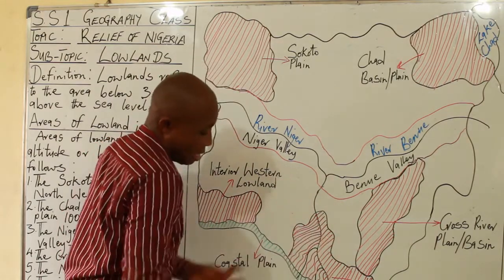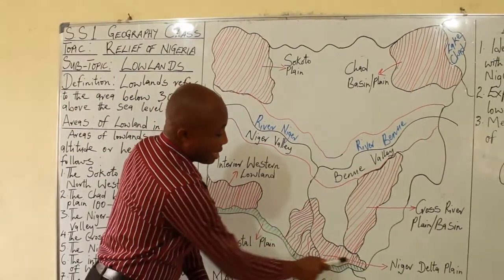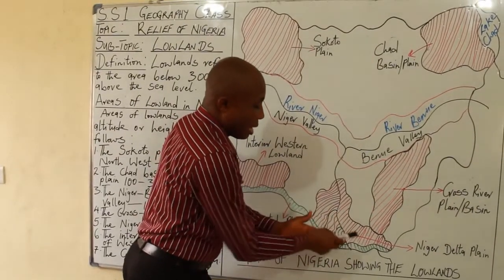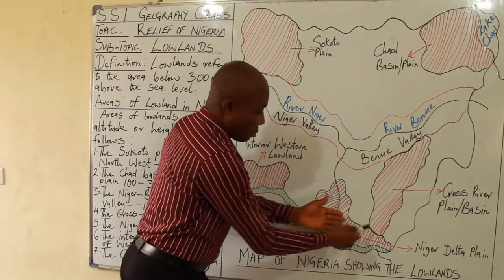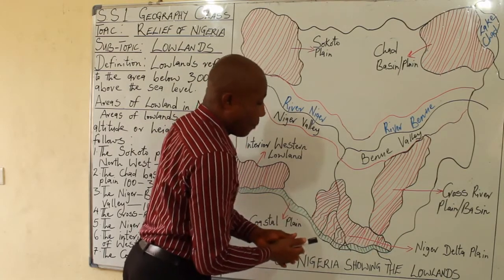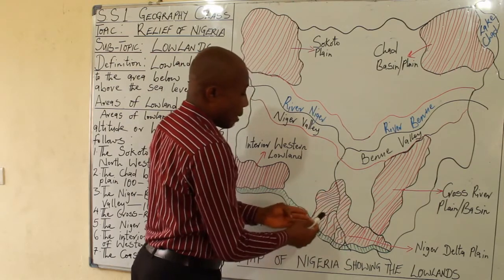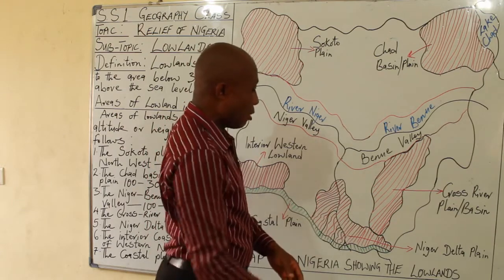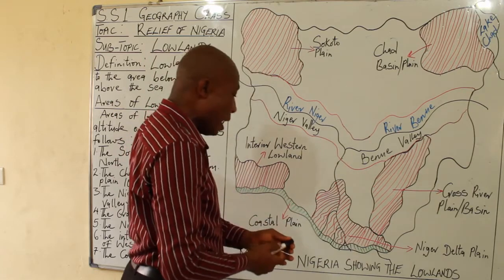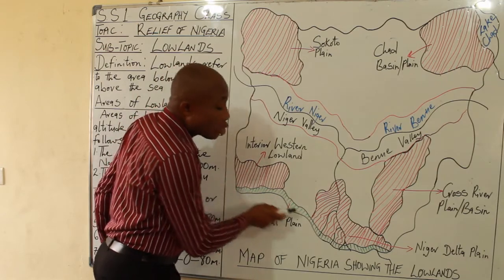Okay, here now, as you can see, we have the Niger Delta Plain. The states that fall here are Abia, greater part of Rivers State, some part of Akwa Ibom State, then part of Imo, part of Anambra, part of Delta, which also fall within the Niger Delta Plain. Then we now have the last one here, the coastal plain.